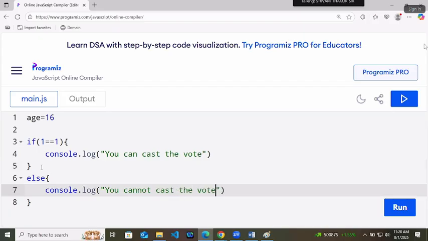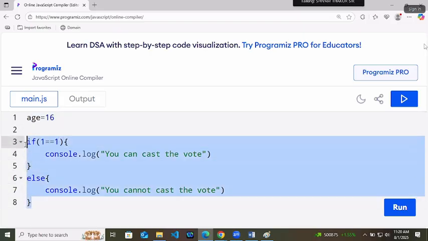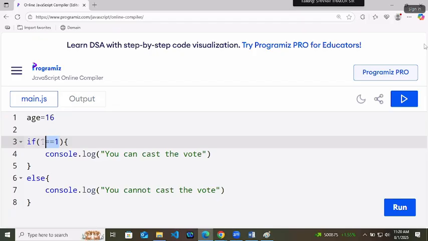Simple. Now, if will be checking true or false, age is 16, so we should get the else output, but we will not get it. The reason is, if will check its condition for true or false, it has nothing to do with any other thing. This is an age related program, but it doesn't work. The reason is 1 is equal to 1, true or false, it will work.